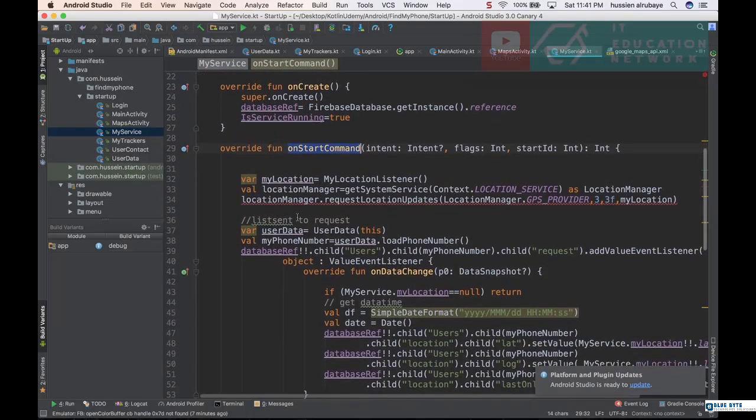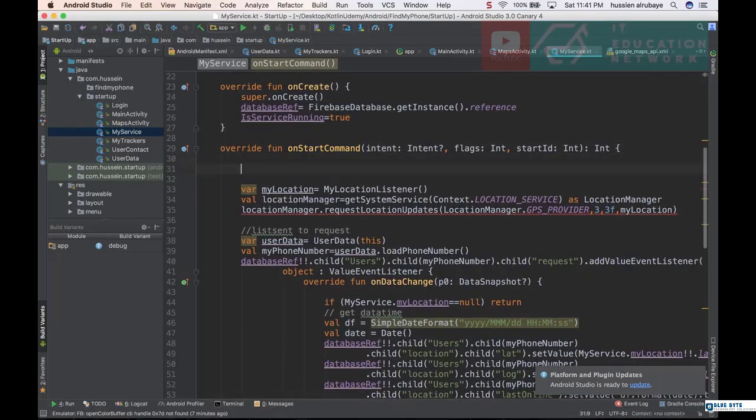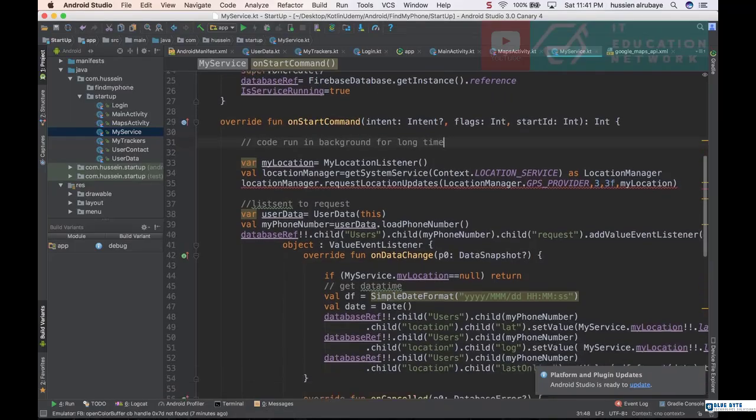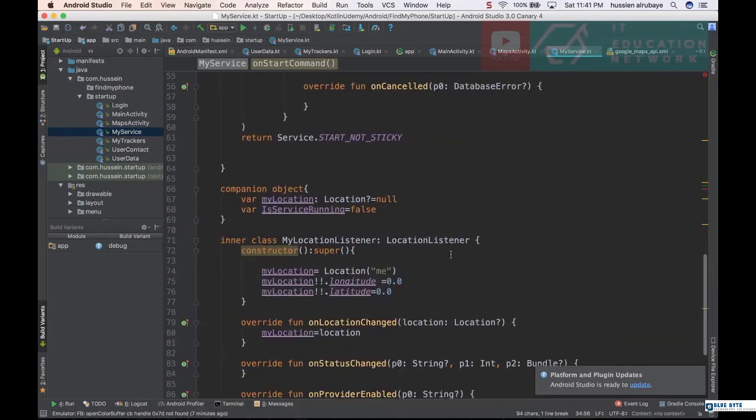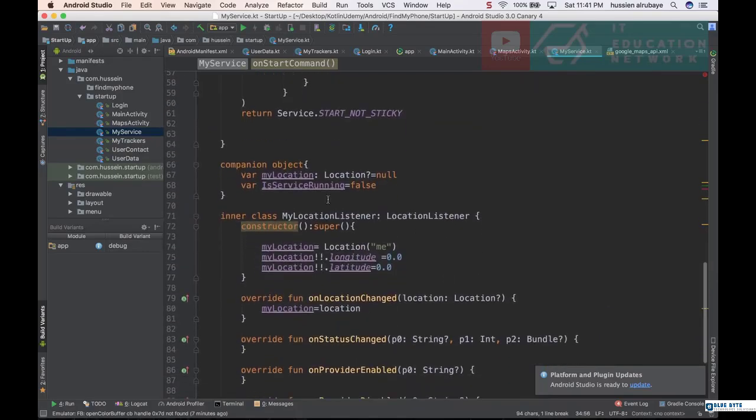This is the code that you want to run in the background for a long time, you add it here. You just create an instance as you said, and we didn't need anything, and you just move the code and we should be all set.